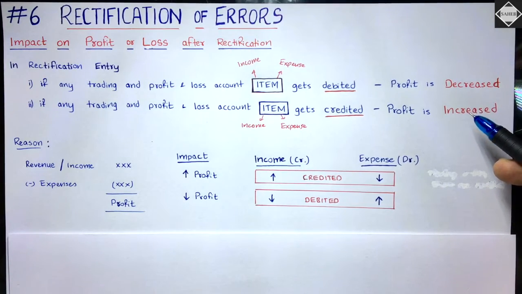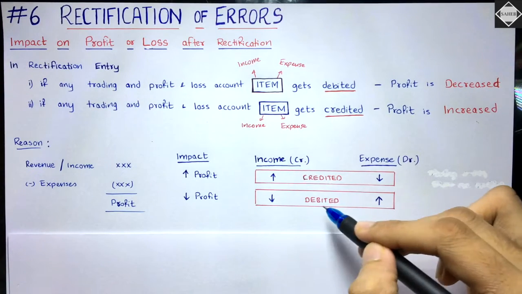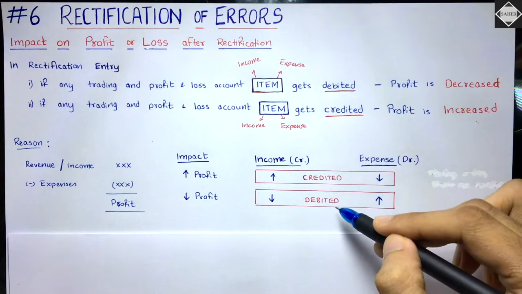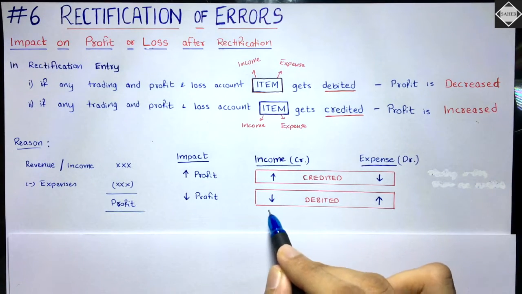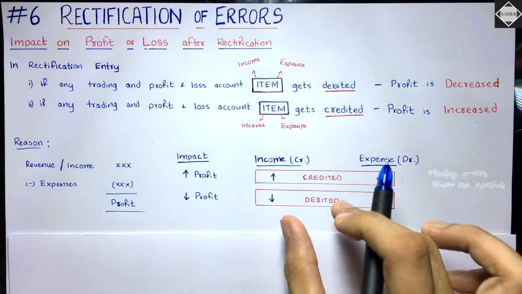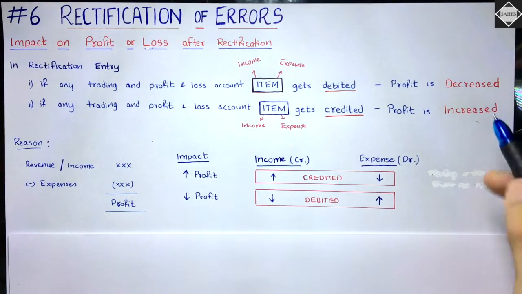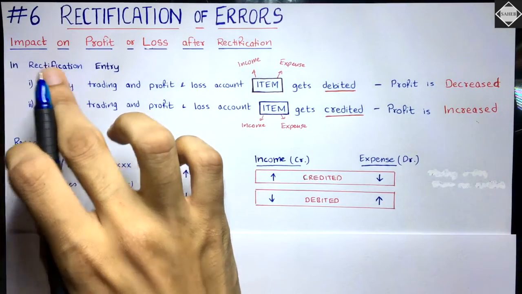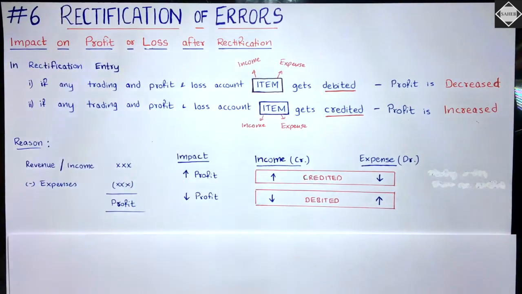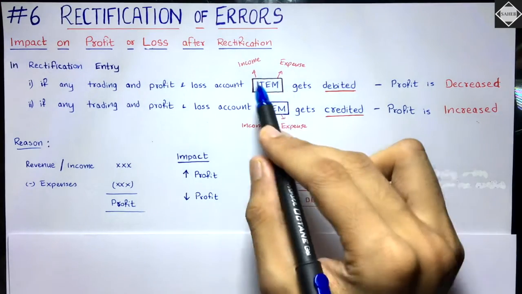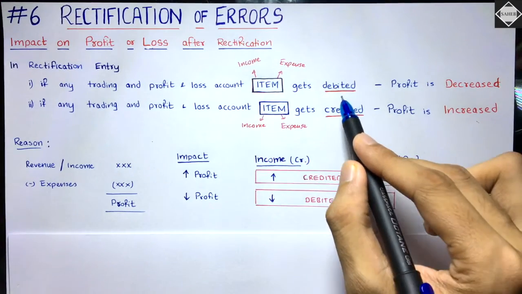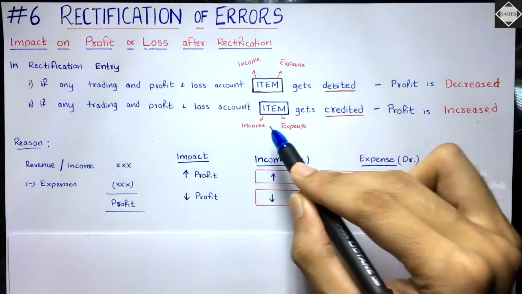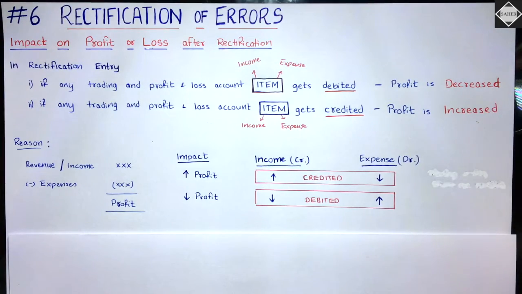And if income gets debited and expense also gets debited, income is decreasing, expense is increasing, at that time only profit will decrease. So this is the logic behind this. You just have to see the rectification entry. Once you see it, see if you have any income or expenses. If they are getting debited, profit is decreased. If they are getting credited, profit is increased.